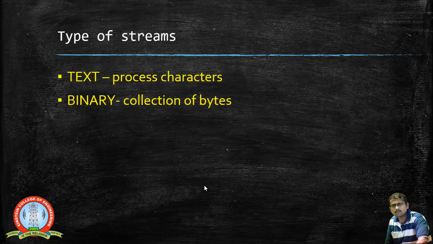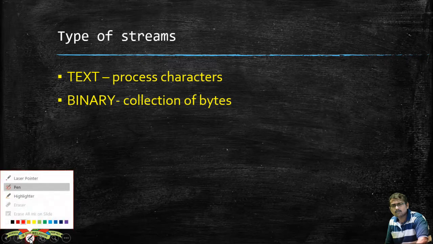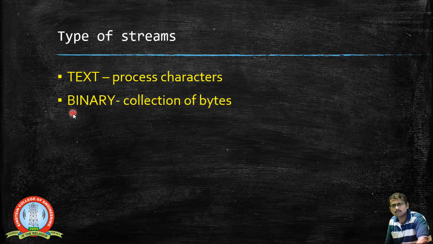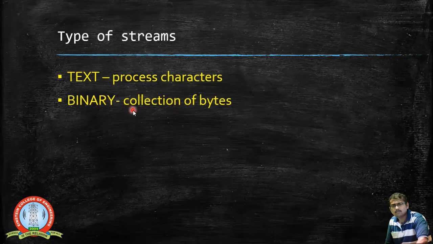Now coming to the types of streams, there are two types available. One is the text stream, and the other is the binary stream. The text stream can process characters, whereas the binary stream can perform operations directly with respect to bits.